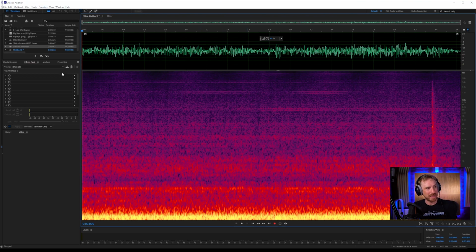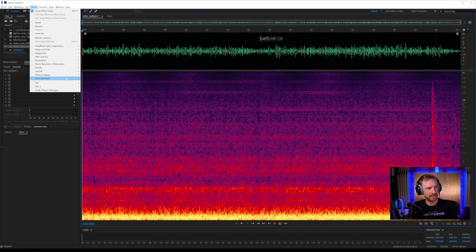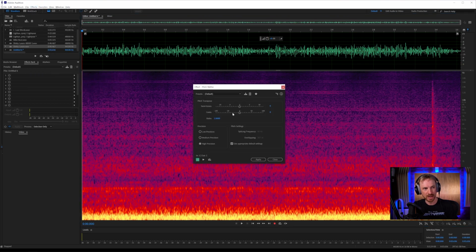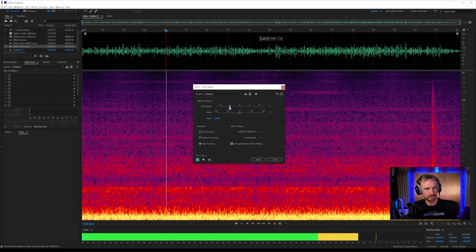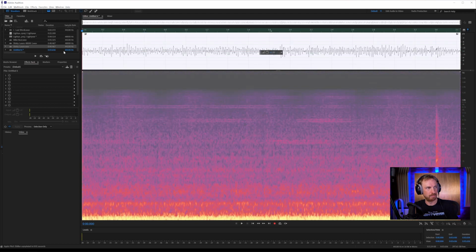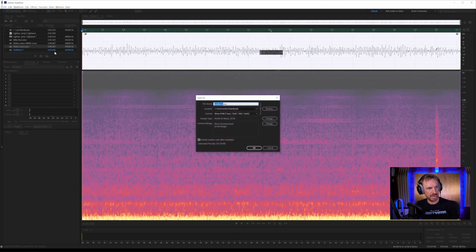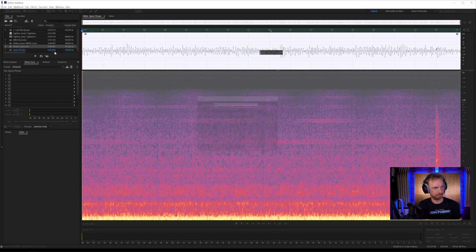What I can actually do to make this sound even better is go into effects, time and pitch shifter, and I can pitch this down a bit. That's it, maybe even more. So we get that, that's a kind of background, and we're going to apply that as background ambience. So I'm going to save this as space effects.